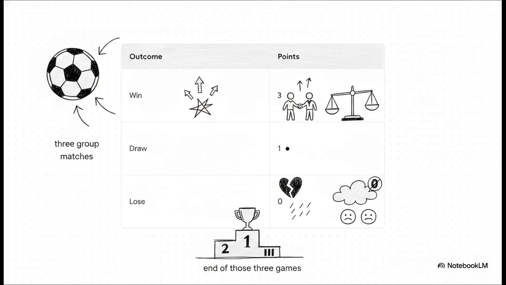So, how does that work in practice? Every team still plays their 3 group matches under the standard point system we all know. You get 3 points for a win, 1 point for a draw, and 0 for a loss. Nothing new there. But because these third-place teams are suddenly going to be compared against teams from groups they didn't even play in, those standard points are about to create absolute chaos across the entire tournament.